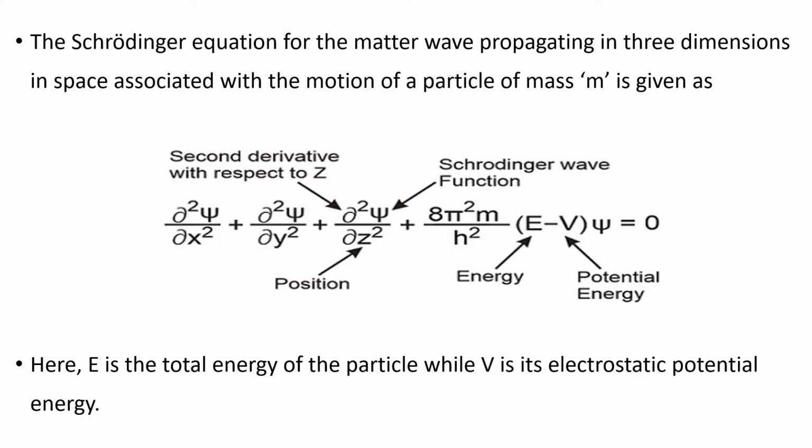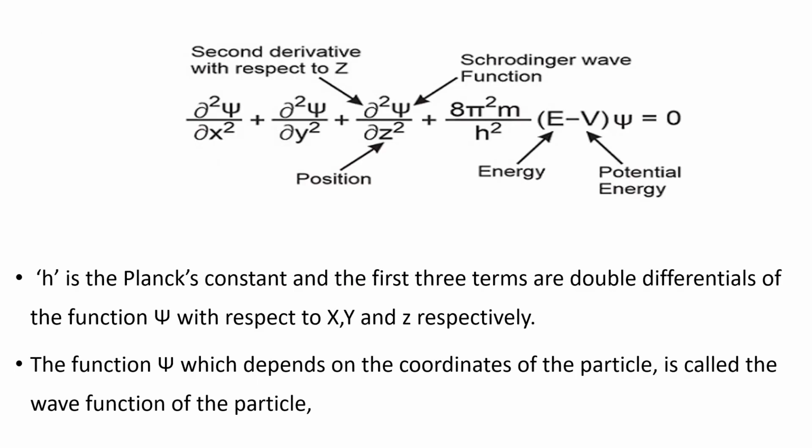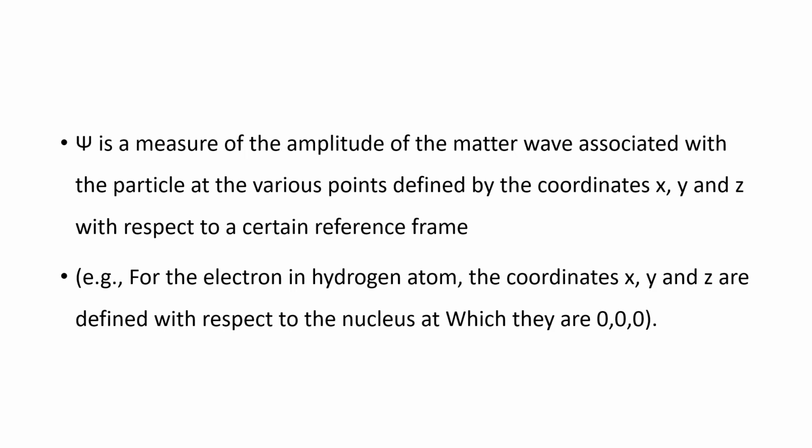Here, E is the total energy of the particle, while V is its electrostatic potential energy. In the Schrödinger equation, h is the Planck's constant, and the first 3 terms are double differentials of the function psi with respect to x, y, and z respectively. The function psi, which depends on the coordinates of the particle, is called the wave function of the particle. Psi is a measure of the amplitude of the matter wave associated with the particle at the various points defined by the coordinates x, y, and z with respect to a certain reference frame.